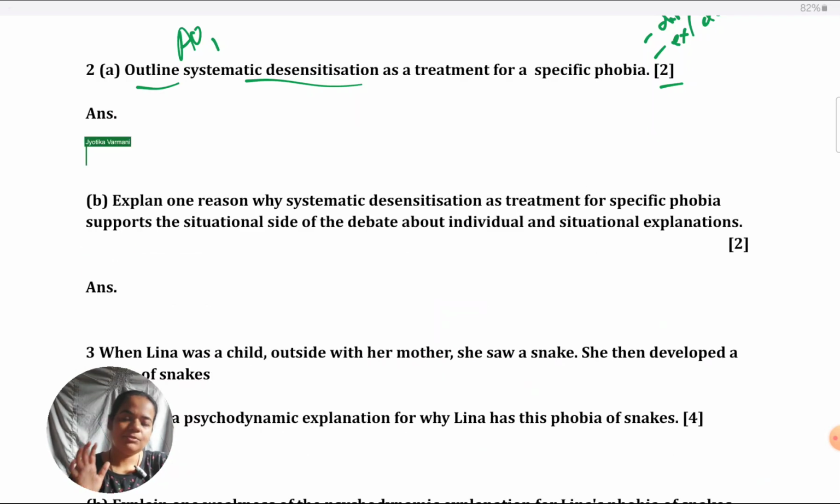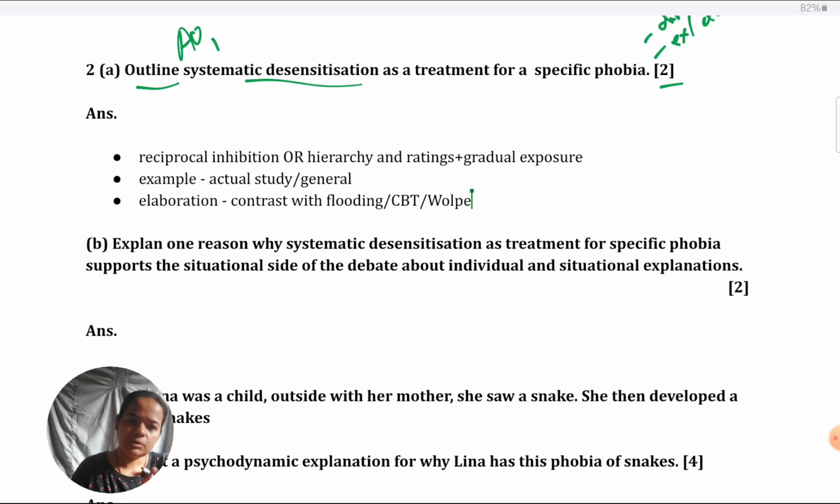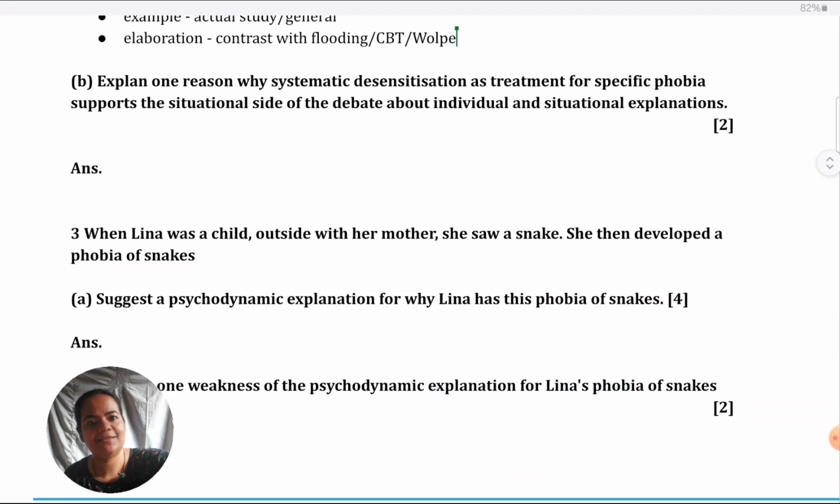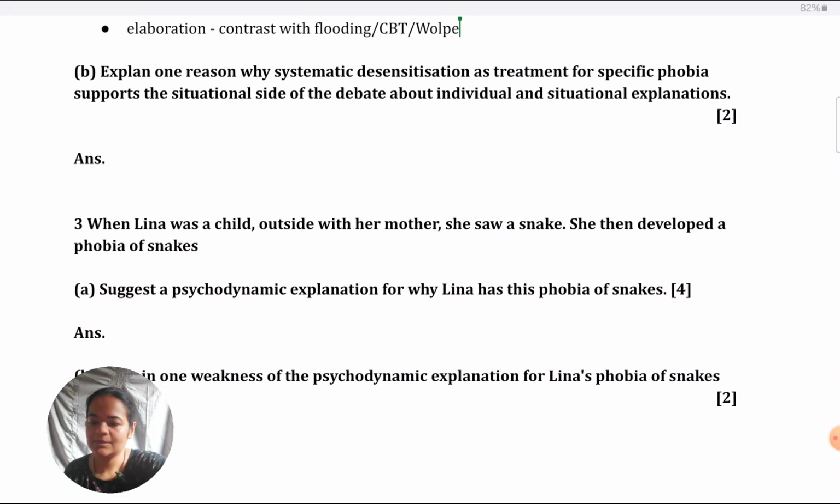This is something you need to apply everywhere, terminology in all sorts of questions. Even the application type, you must have seen, I've used good terminology like script and all. Even in the evaluation questions, you will see that. Let's come to the next question. It's part B, so it's definitely going to be related to what we've just written. Explain one reason why systematic desensitization supports the situational side of the debate about individual and situational explanations.